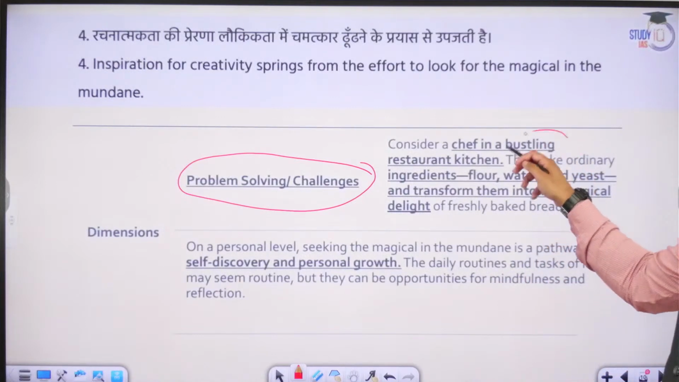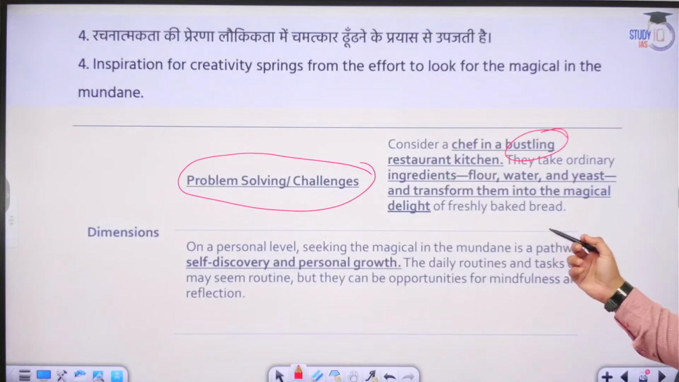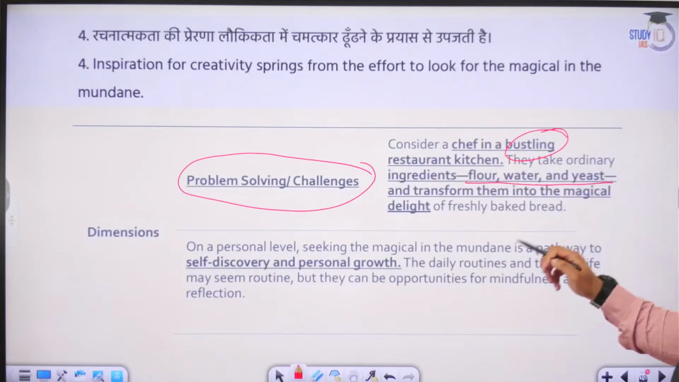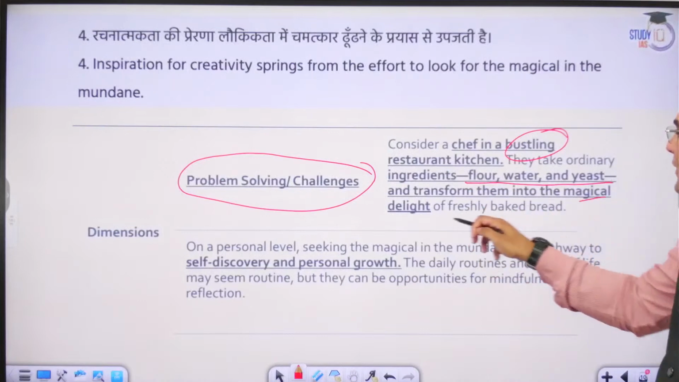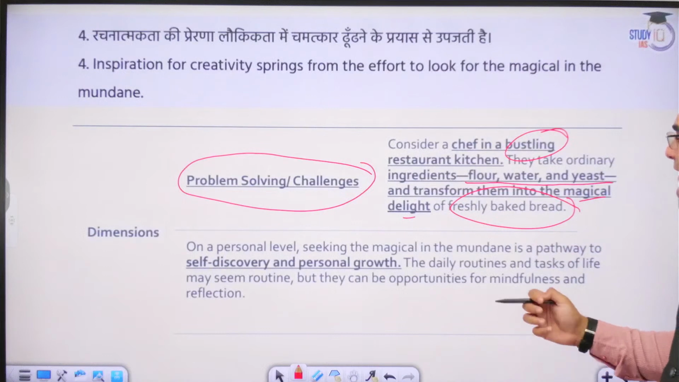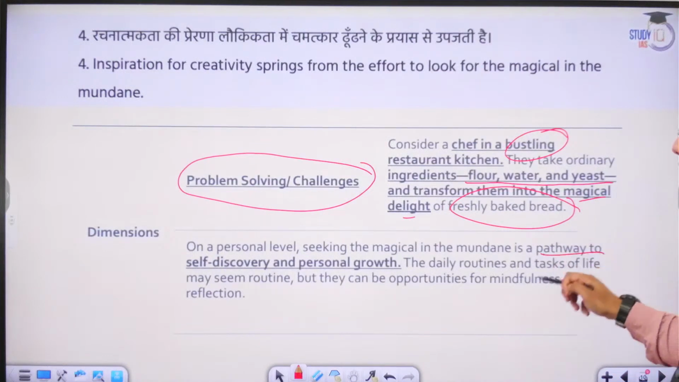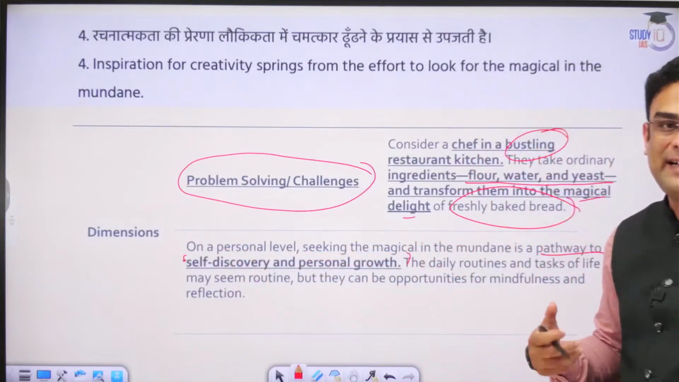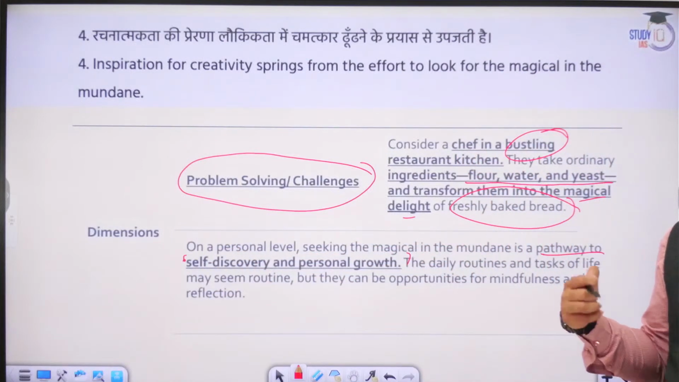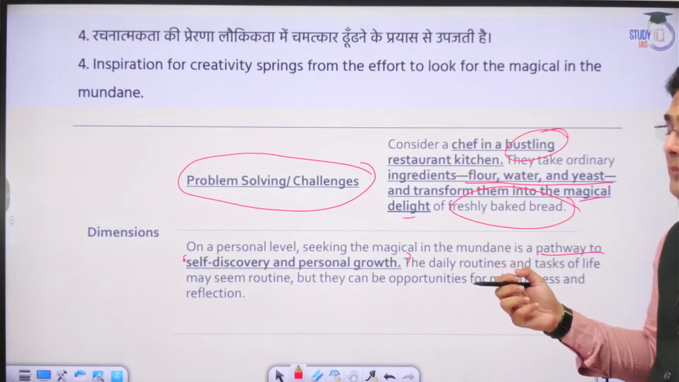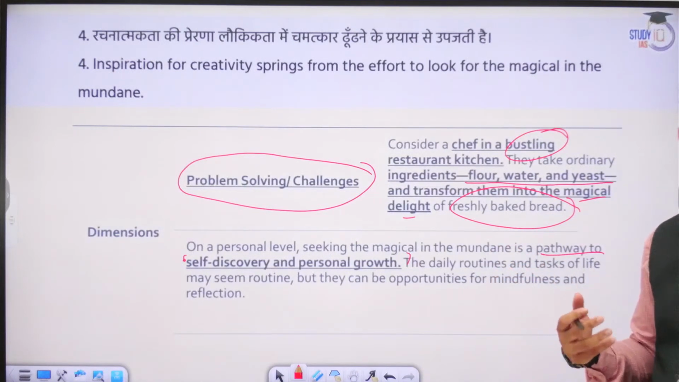Consider a chef in a bustling restaurant kitchen. They take ordinary ingredients like flour, water and yeast and transform them into the magical delight of freshly baked bread. On a personal level, seeking the magical in the mundane is a pathway to self-discovery and personal growth. The more we practice this, the more we are able to locate and see what is there inside the mundane, the more we are able to understand ourselves better.